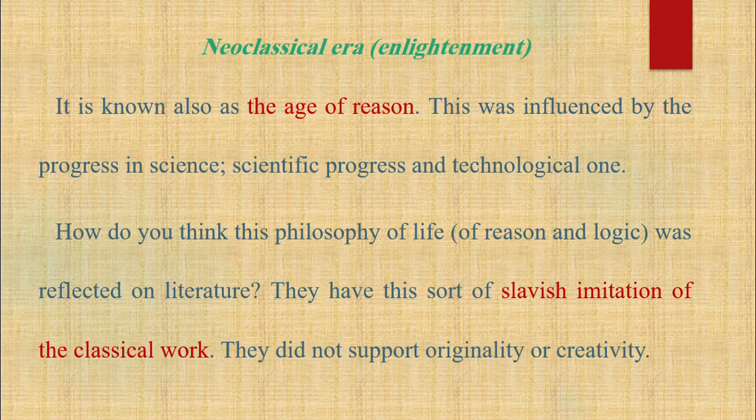After this era, we have the Neoclassical Era. It is known also as the Age of Reason. This was influenced by the progress in science, scientific progress and technological progress. How do you think this philosophy of life, of reason and logic, was reflected in literature? They have this sort of slavish imitation of the classical work. They did not support originality or creativity.